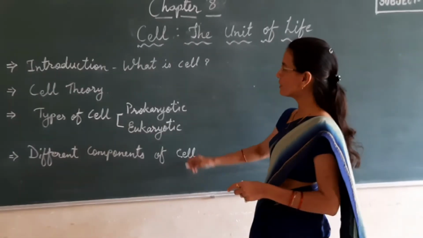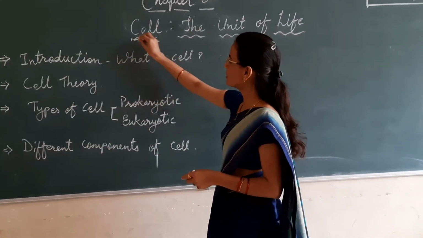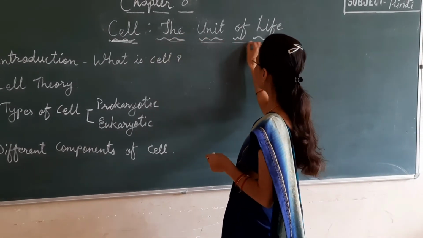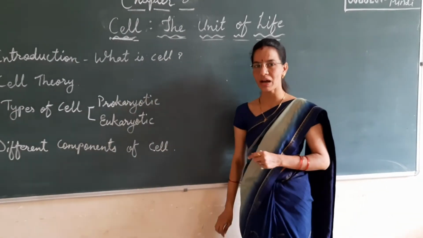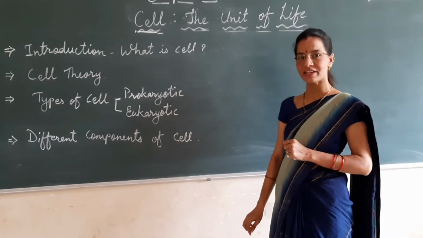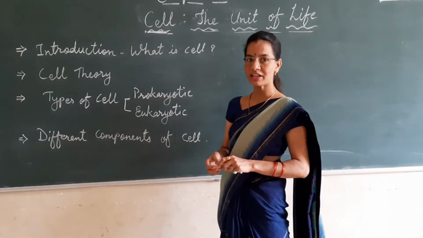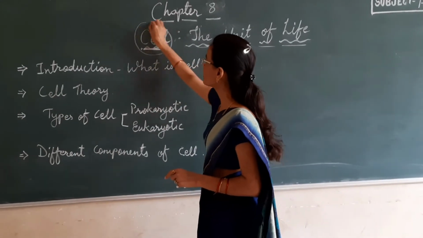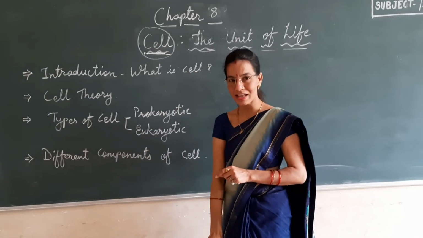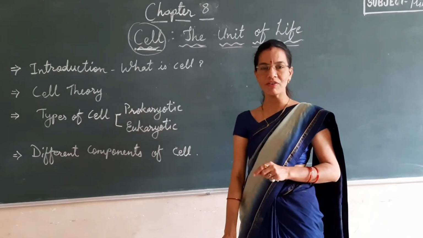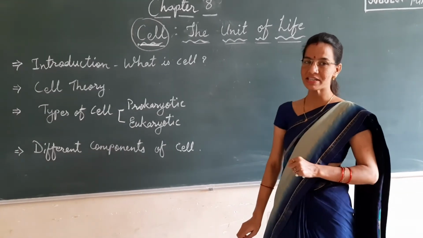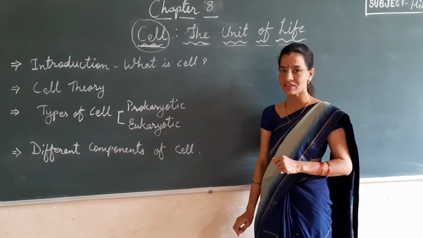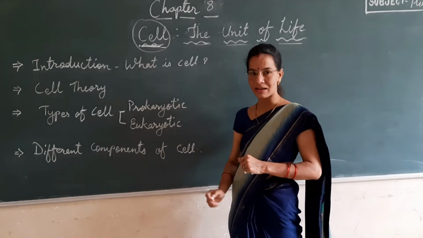In previous chapters, we have discussed the basic units of life. Now, today we are going to discuss the cell. Cell, the unit of life. Let me remind you about chapter number 5 we have studied in class 9, the fundamental unit of life. In that only we have studied about this cell. What is the cell? Cell is the basic unit of life. Now why is it called the basic unit of life? Because whatever living organisms we see around us, they are all made up of cells.